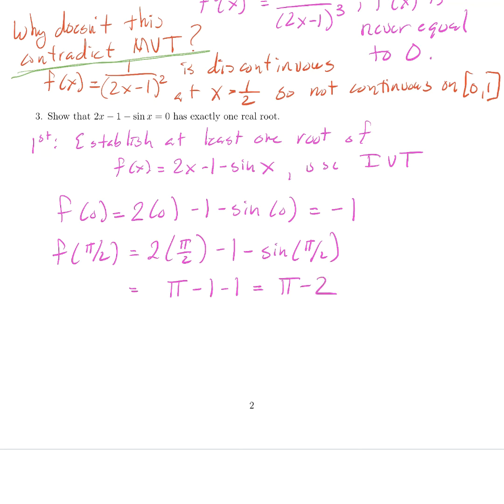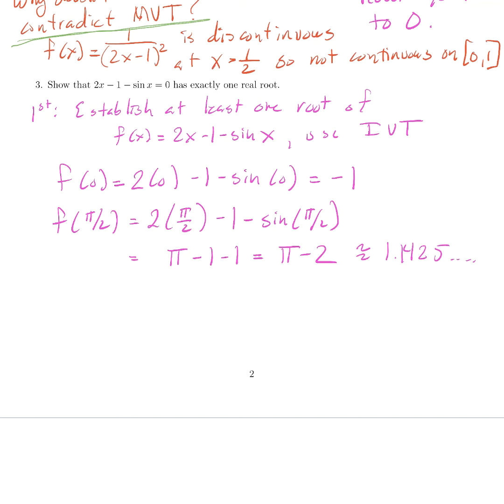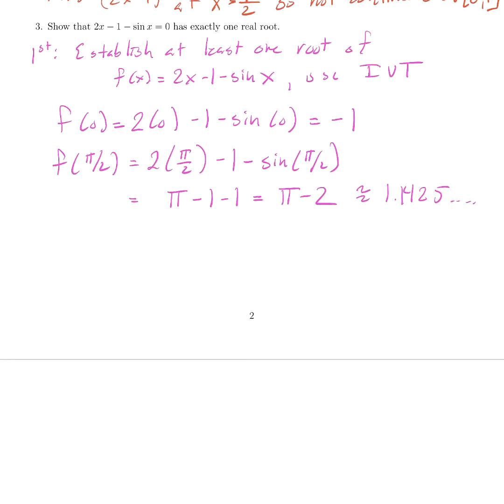Well, pi minus 2, what do I know about that? Pi is 3.14 something. Take 2 away from that. This is approximately 1.1425, etc. But more importantly, this is larger than 0. So at 0, our function is below the x-axis. At pi over 2, it is above the x-axis, which means that somewhere in between, it must hit the x-axis.